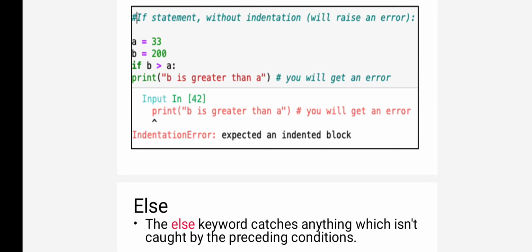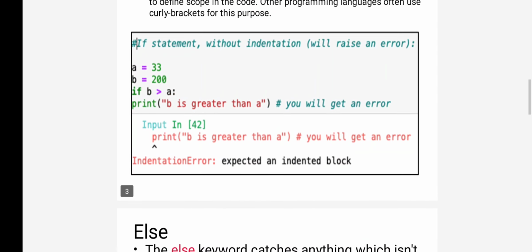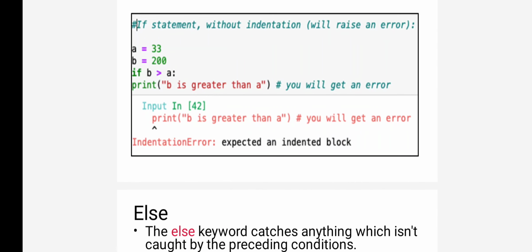If b is greater than a, we have to give some space, that is indentation, and then we have to give print b is greater than a. Otherwise it gives an error message. Okay, so it is a simple if. We are just using a condition. If this condition is true, the statement under that condition will execute.